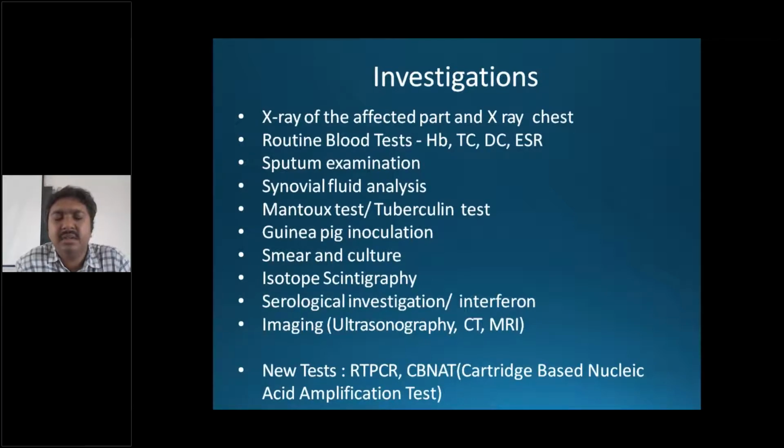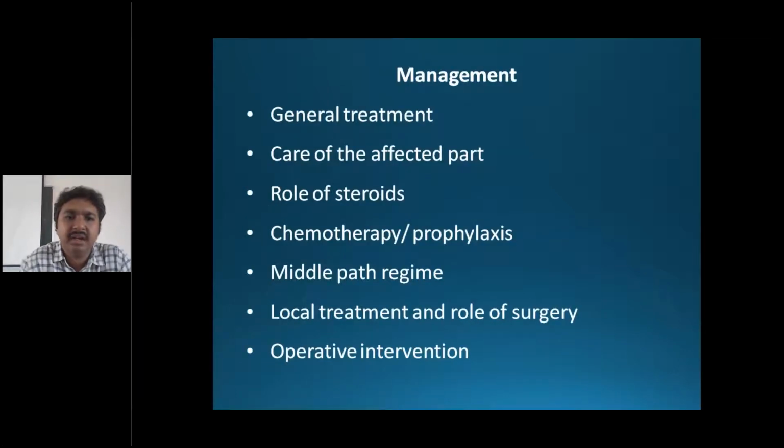The advantage with CBNAT is you can diagnose tuberculosis from the sample, and also you can test for rifampicin resistance. So if there is a first case, you have a resistance to rifampicin, so you can go for second line of drugs, or drug resistant tuberculosis management can be done.